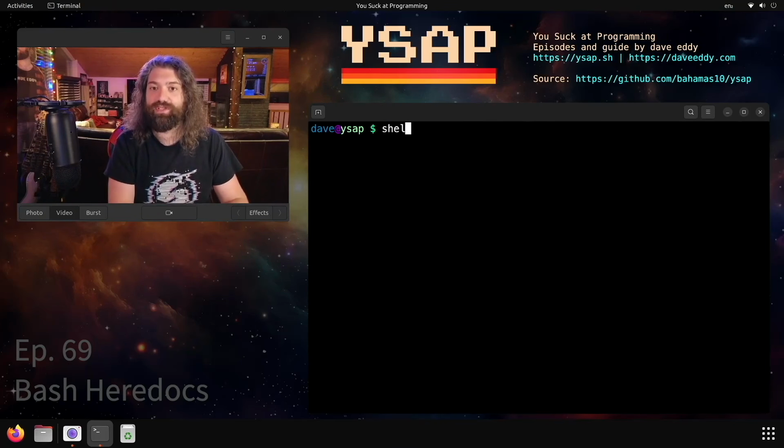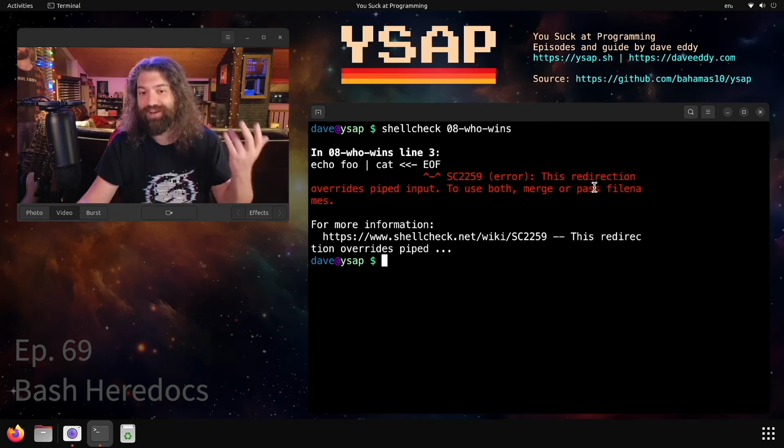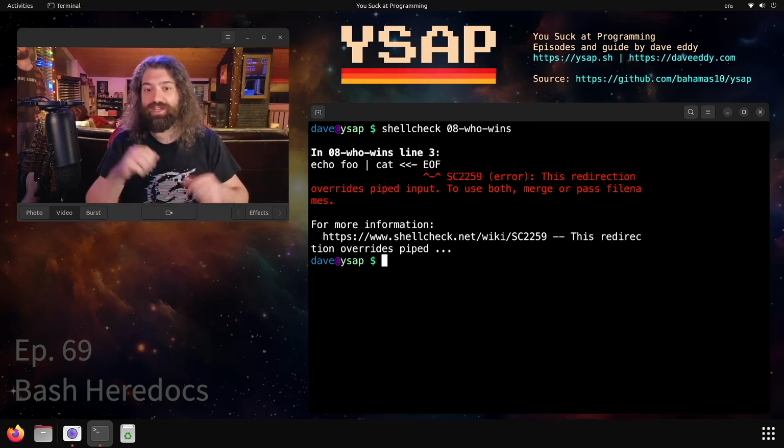In fact, if you were to use a tool like ShellCheck, which will do static analysis of your scripts, you can see that it even yells at you. Look at this. This redirection overrides piped input, to use both, merge or pass file names. So it even says this redirection overrides piped input. So that's what's going on there. Can't do anything about that. And yeah, this has been a crash course in here docs and bash.